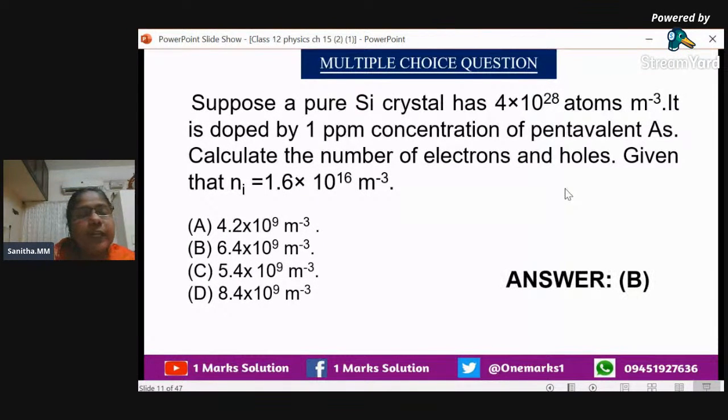Now I think the equation will be clear, and this equation is very, very important. Why? Because the question can be asked. This is a board question. Sometimes it will be asked in the board, and it is an example question in the NCERT textbook. Now we can go for the next question.